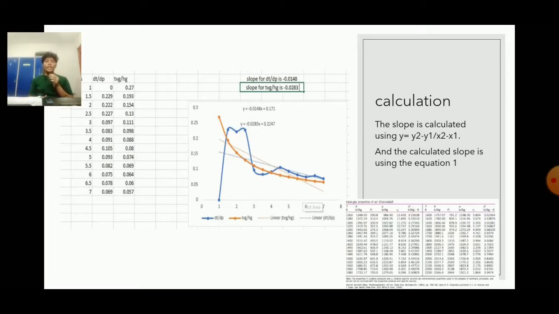We calculate the calculated slope using equation 1, which is T multiplied by (vf minus vg) divided by hfg, which is the latent heat of vaporization. The vg and vfg we can get from table A5.